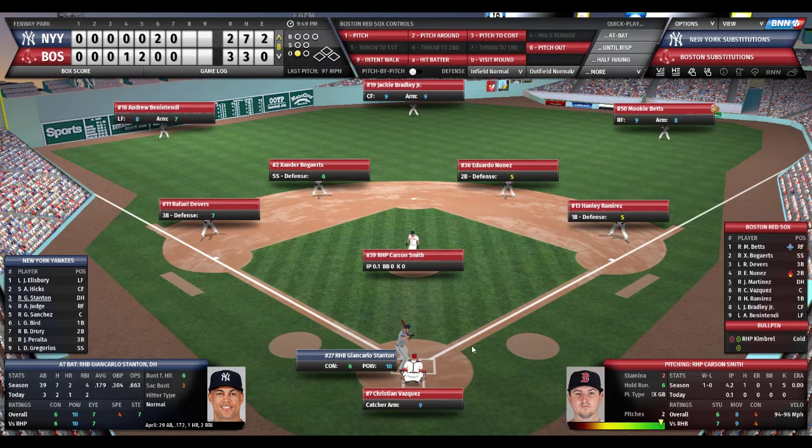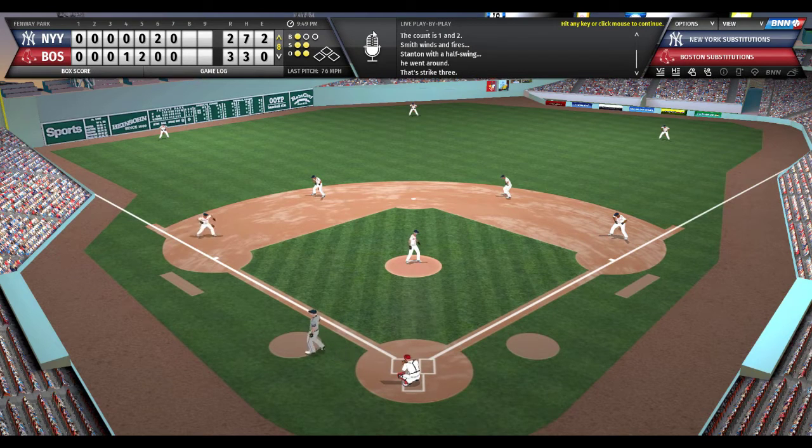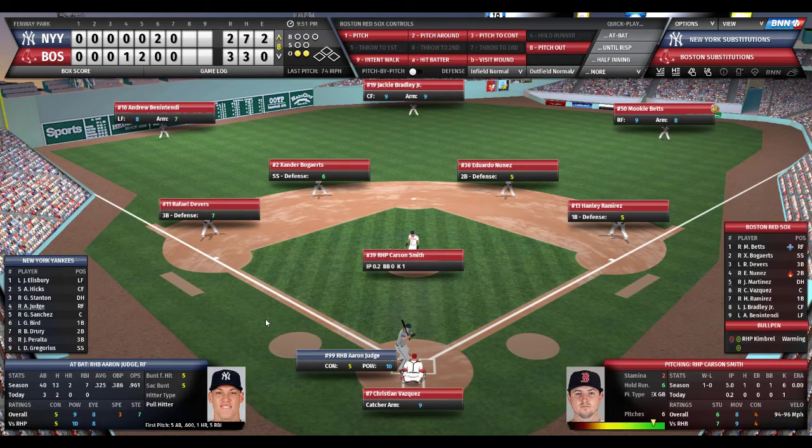So 1 out, and here's Giancarlo Stanton. He had the 2-run homer off Chris Sale. He's 2 for 3 today with 2 RBIs. Carson Smith looks in, nods his head. Here's the pitch to Giancarlo. 1-2 count. And he strikes him out! Smith tried to check his swing, but he was way out in front of the off-speed pitch. He went too far. 2 down.